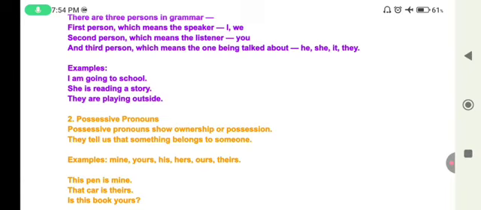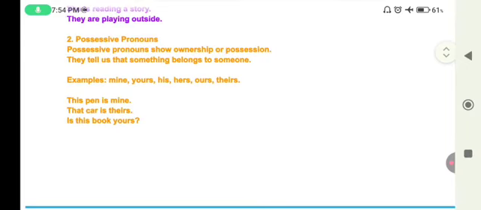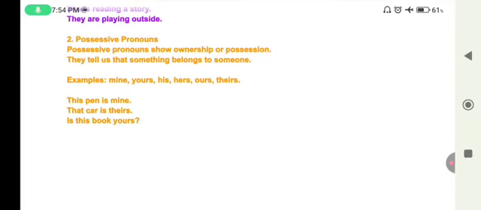Now the second kind is possessive pronoun. Possessive pronouns show ownership or possession. They tell us what something belongs to someone. For example, mine, yours, his, hers, ours, theirs.